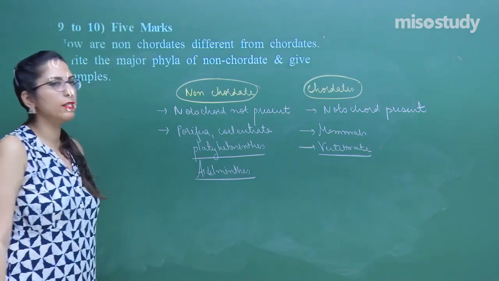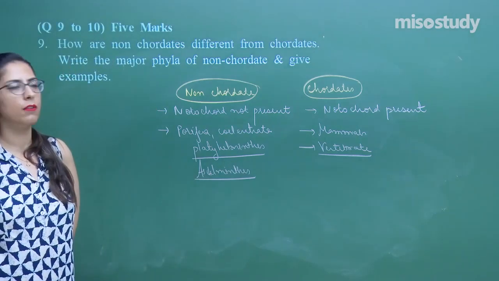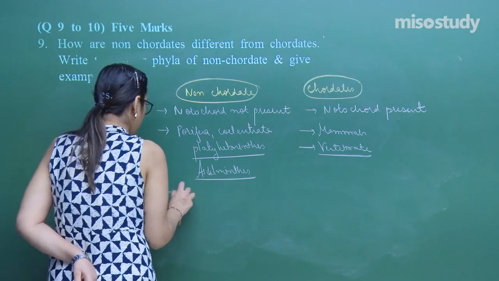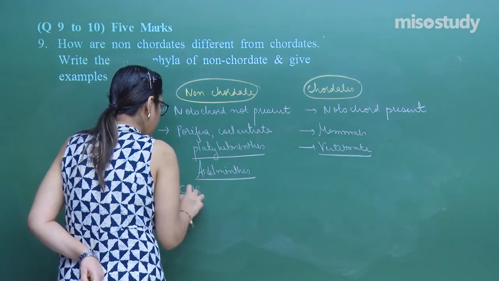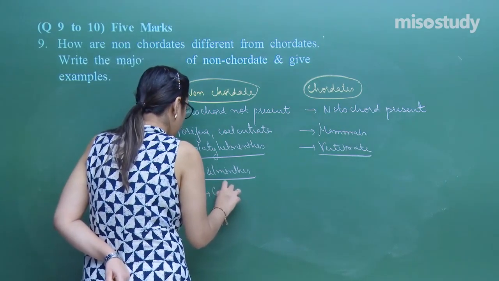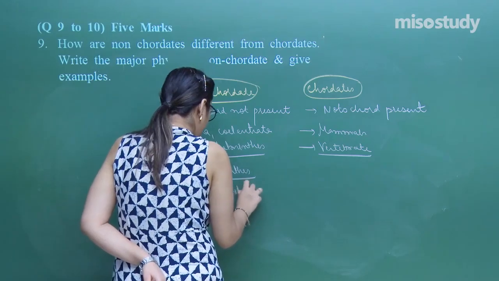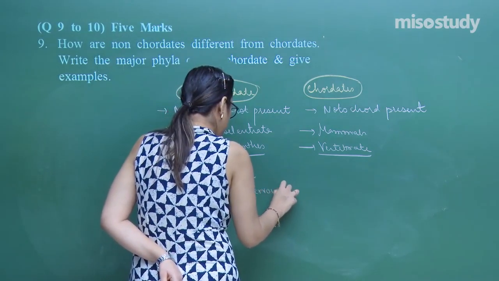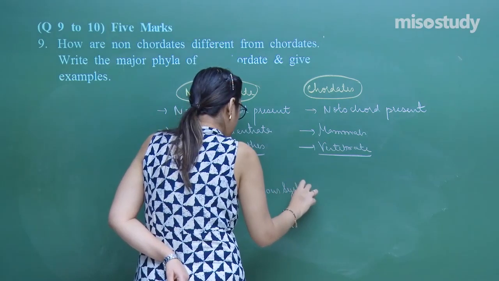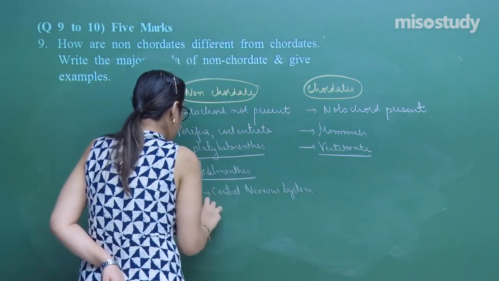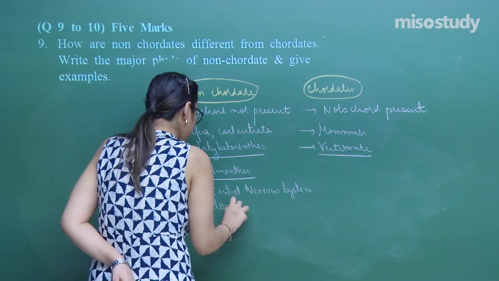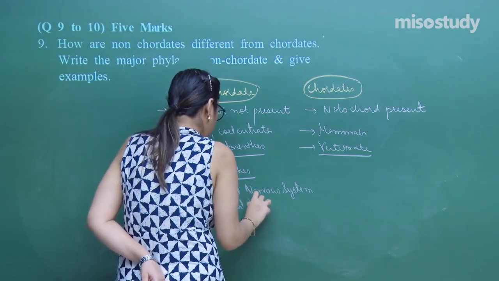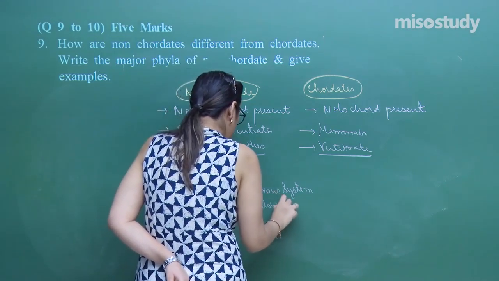In the case of the non-chordates, the central nervous system, that is CNS, central nervous system, in this case is dorsal, hollow and single.